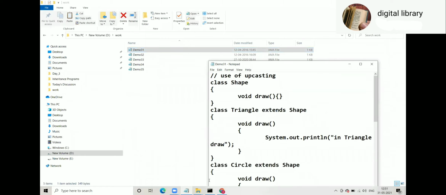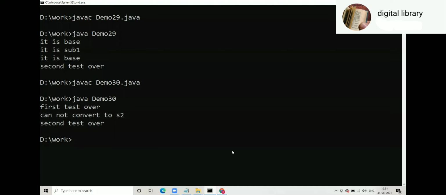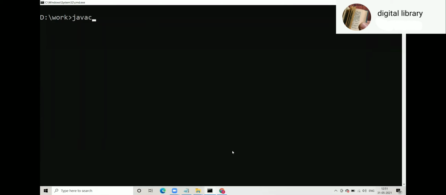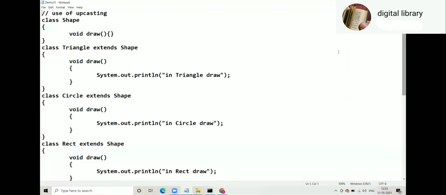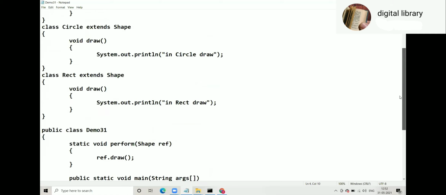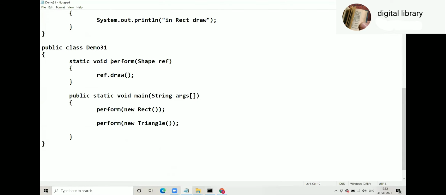Demo 31. Now all these things we have discussed. Demo 31.java. Shape class with draw method. Triangle, circle, rectangle, they override this draw method and perform.